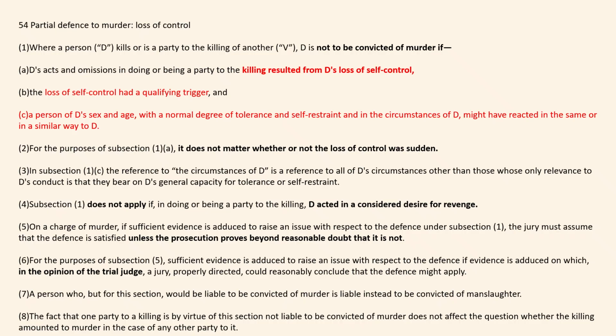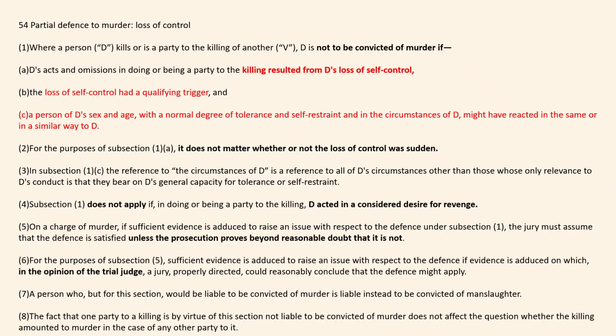For the purposes of subsection 1A, it does not matter whether or not the loss of control was sudden, so it doesn't have to be sudden. Look at 3. In subsection 1C, the reference to the circumstances of defendant is a reference to all of the defendant's circumstances other than those whose only relevance to defence conduct is that they bear on the defendant's general capacity for tolerance and self-restraint. I'm going to explain that part in the slides in the future.